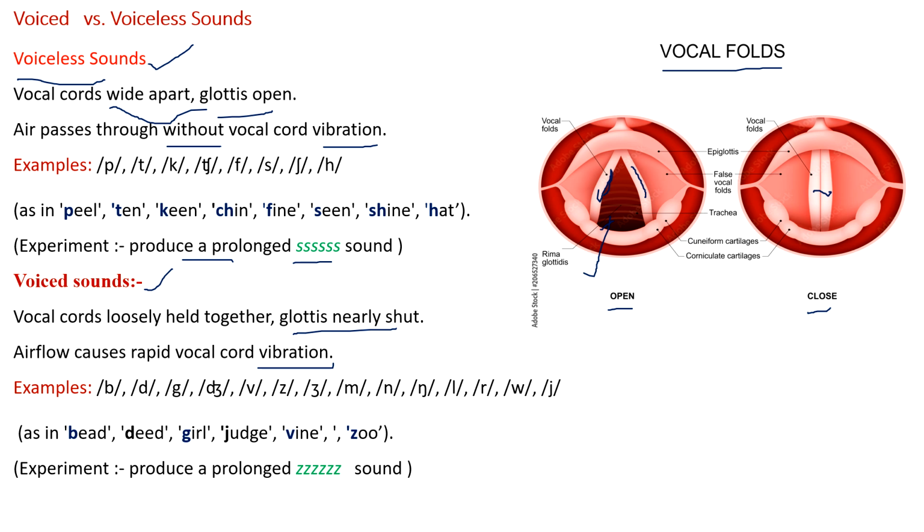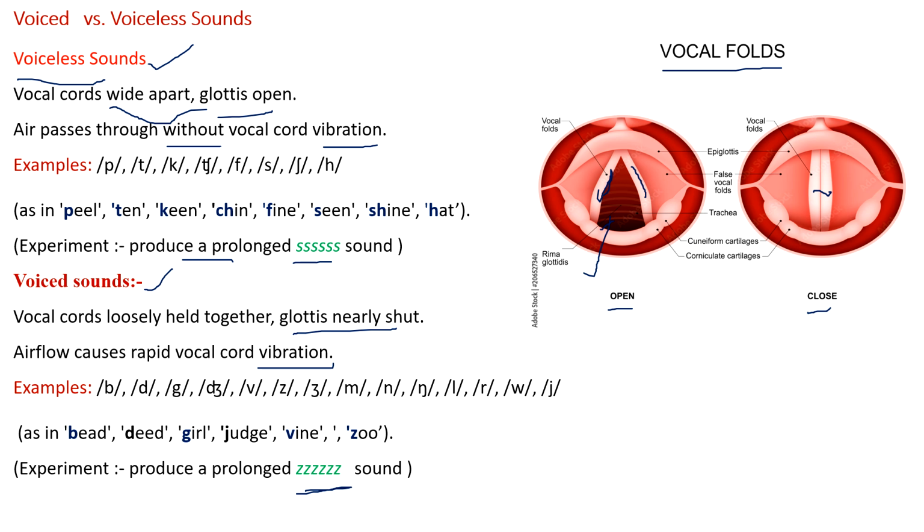Let's do an experiment. Put your fingers on the Adam's apple or larynx, the vocal cords, and then try to produce a prolonged buzzing sound. This is a buzzing sound, zzz. Your fingers feel a vibration. So the sound produced is voiced. With this we can understand voiced and voiceless sounds.